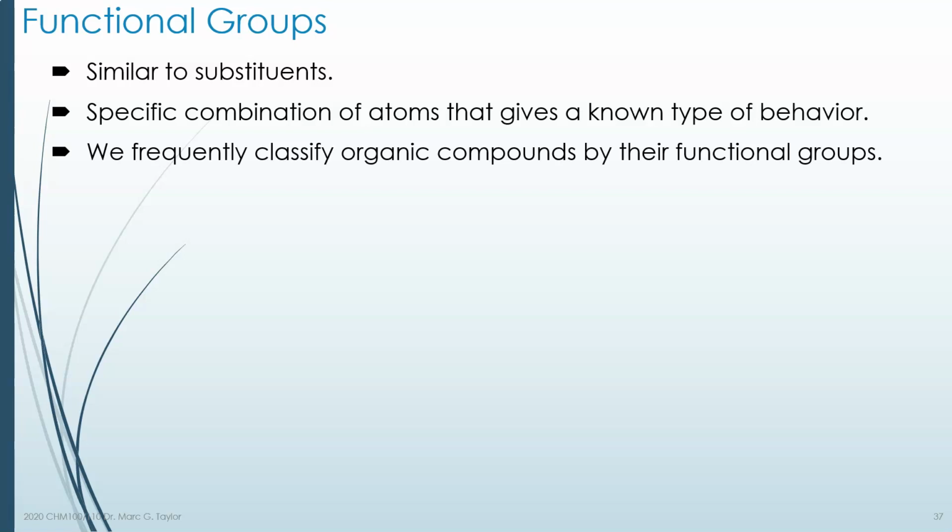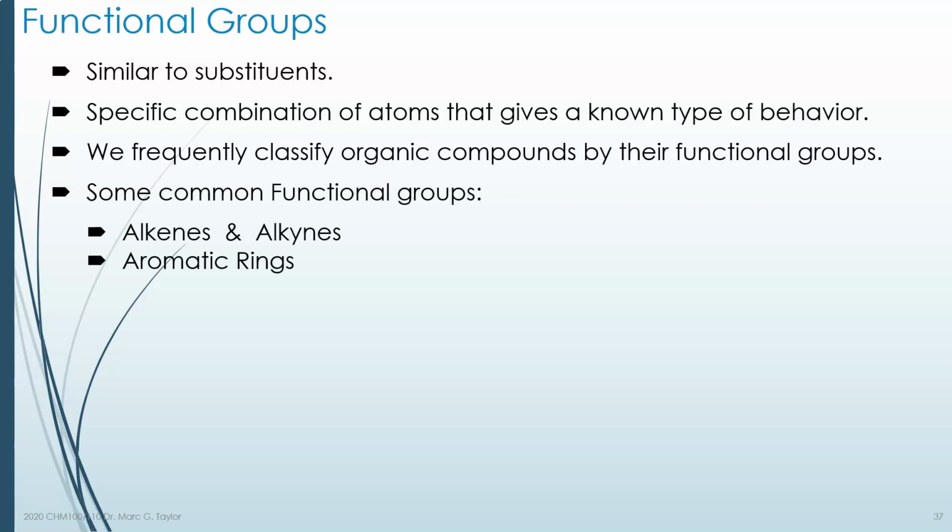And we classify organic compounds by which functional groups, which groups of atoms in the right structural formation, are in which molecules. So if it has what we call an alcohol group, we call that molecule an alcohol. If it has an aromatic ring in that group, we call it an aromatic compound or an aromatic ring compound. And we'll talk about what those are. So some of the most common functional groups are going to be listed here.